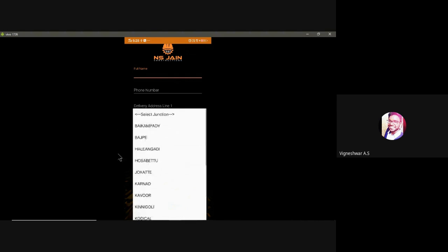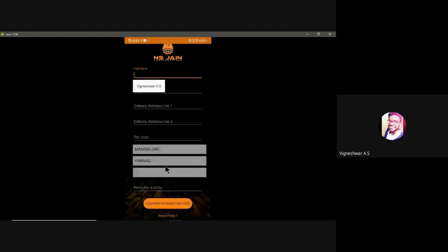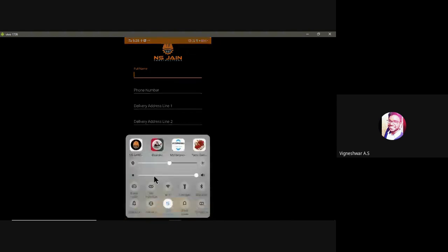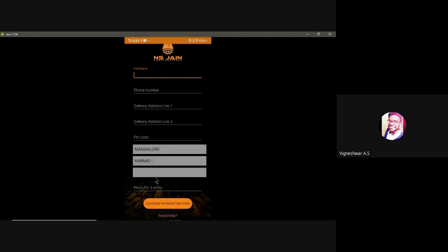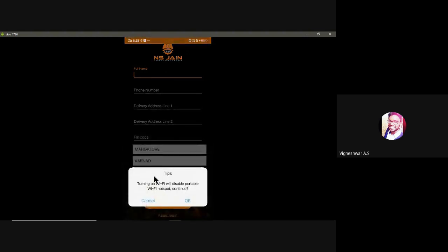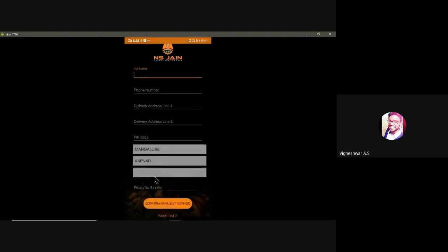Okay, let me choose Karnat. It's a junction. Here we will be loading our sand and the delivery point. I think it's loading. Here they are not seeing anything. I think there's a lack of internet, so it's not coming.